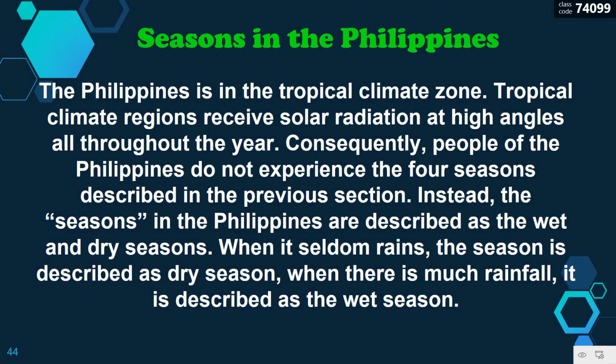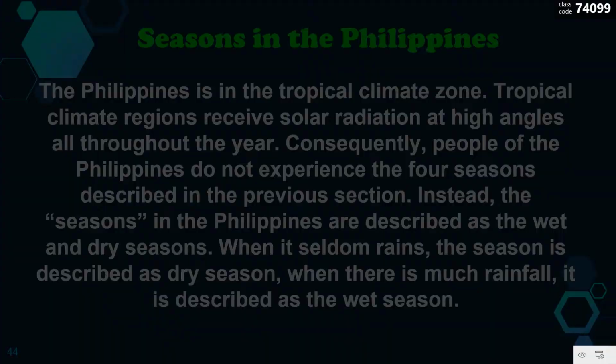Seasons in the Philippines. The Philippines is in the tropical climate zone. Tropical climate regions receive solar radiation at high angles all throughout the year. Consequently, people of the Philippines do not experience the four seasons described in the previous section. Instead, the seasons in the Philippines are described as the wet and dry seasons. When it seldom rains, the season is described as the dry season. When there is much rainfall, it is described as the wet season.